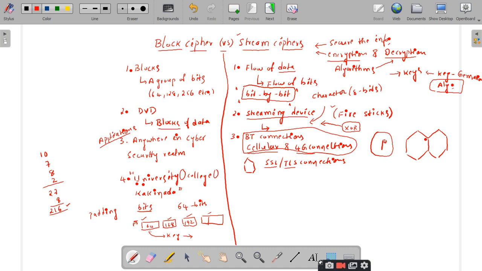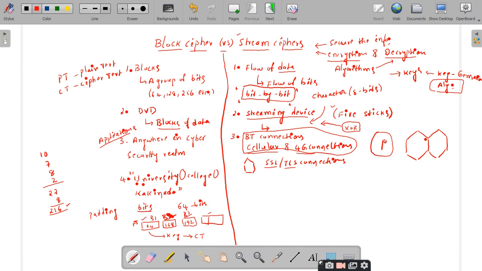PT stands for plain text and CT stands for ciphertext. So it takes the first 64 bits of plain text and the key, does some operation, and generates a ciphertext. After converting the first block, it considers the second block, B2, and does some operations along with the key to generate the ciphertext.